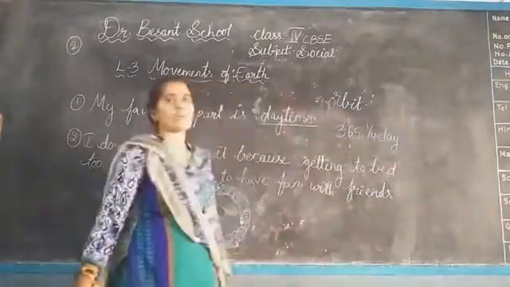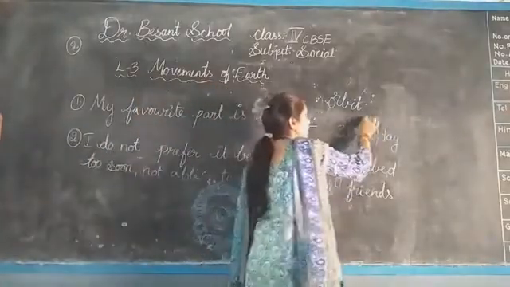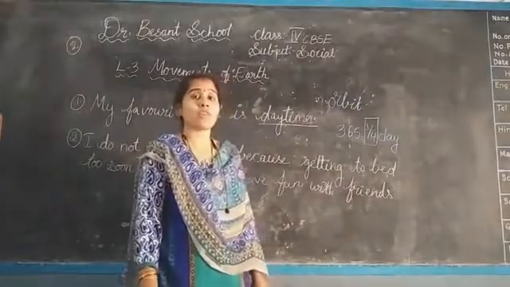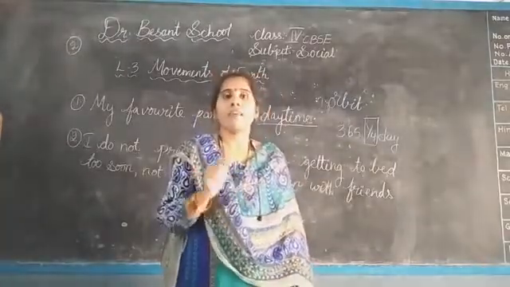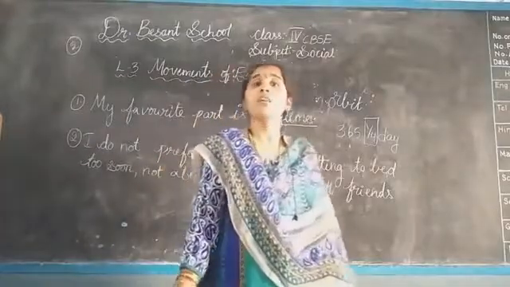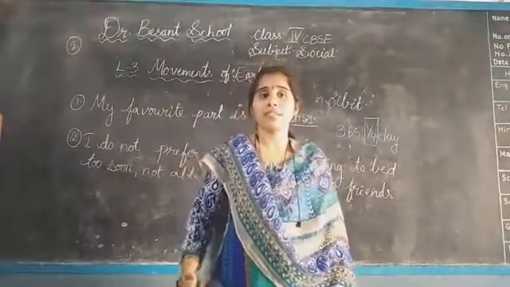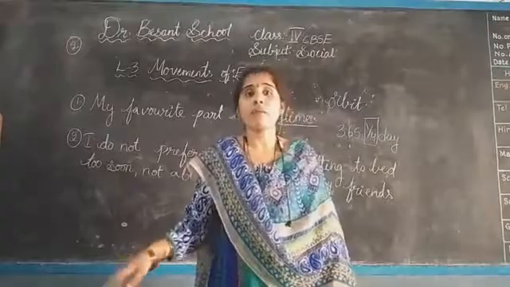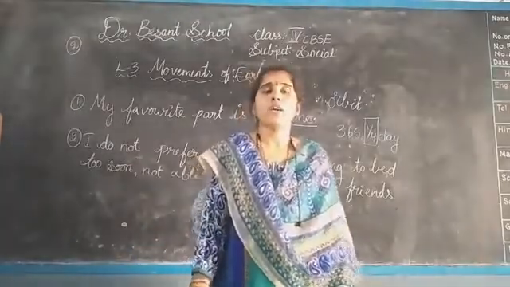Everyone will tell you that 1 year is equal to 365 days, but there is a 1/4 in that as well. Means we have 24 hours in a day, and for every year about a quarter day extra will be there. A quarter day means you have to divide 24 into 4 equal parts: 6, 6, 6, 6. Like that you have to do it.